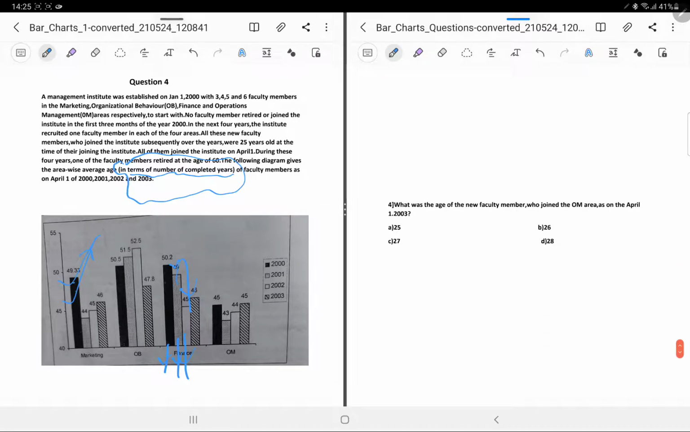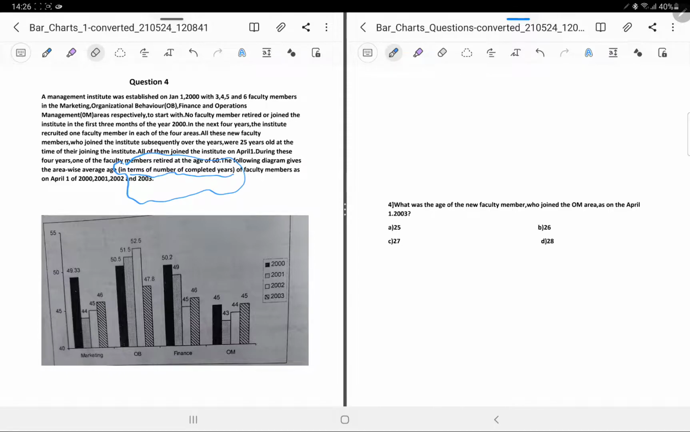What was the average age of the new faculty member who joined the OM area as on April 1, 2003? So they are talking about the OM. Okay. Let's just try to see this. What was the age of the new faculty member who joined the OM area as on April 1, 2003? See, in which year did he join? He joined in the year 2001.